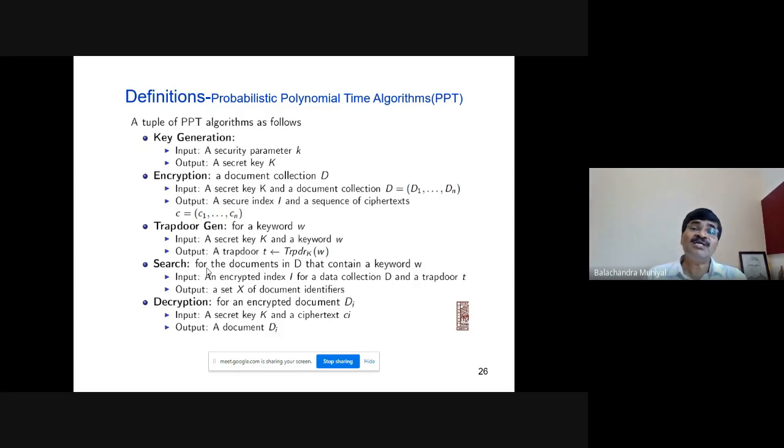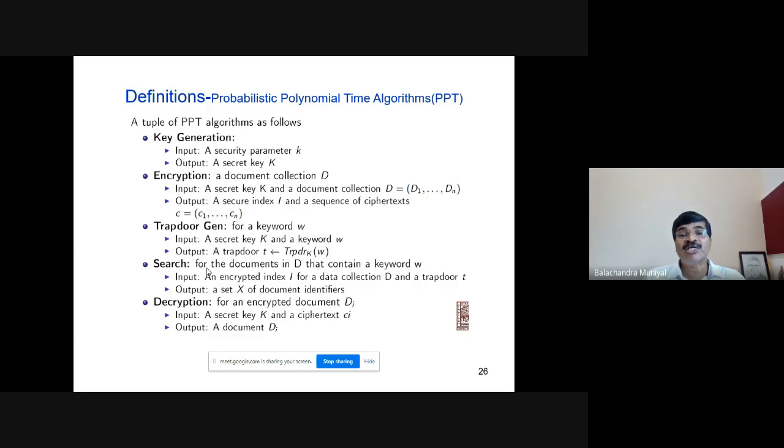You know what is meant by a polynomial time algorithm? The Kurt-Mola scheme consists of at least 5 algorithms or 5 modules. One is key generation. The security parameter is k and it outputs a secret key K. Next is encryption of the document collection D. For this, the input is a secret key K and a document collection D, D1 to Dn.